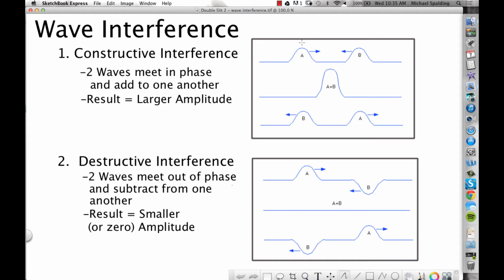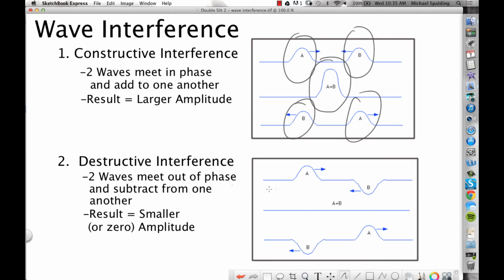Constructive interference would be like this. We have wave A and wave B coming towards each other, and they're both at a peak, right? These wave pulses are both at a peak. Do they agree or disagree? They agree. So when they meet, they add to each other, and then after they pass through one another, they go right back to what they were doing. That's constructive interference. You've got to know what that is to understand the double slit experiment.